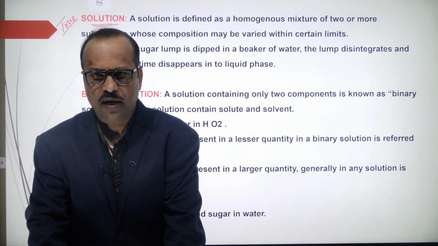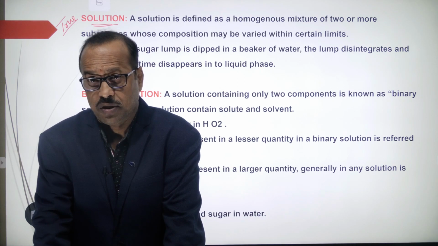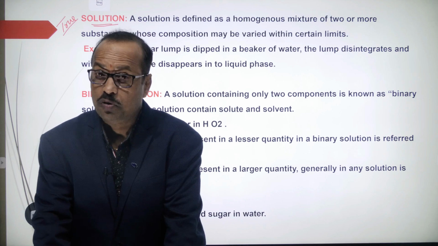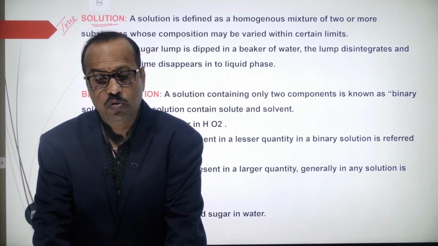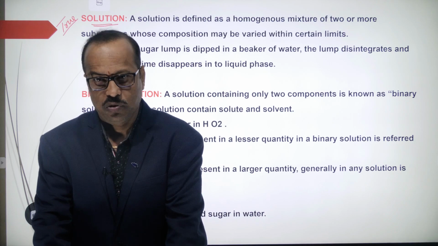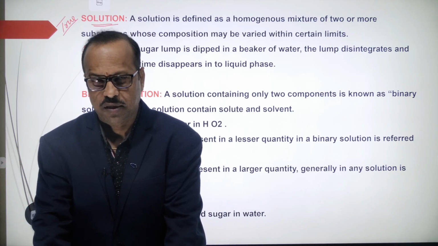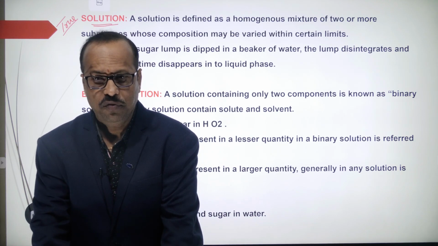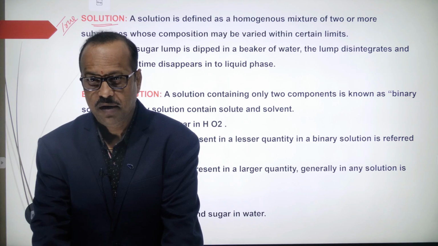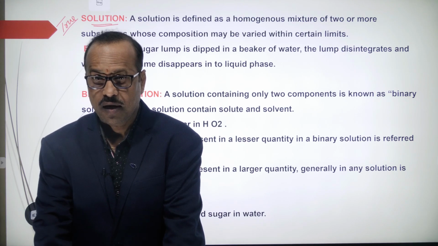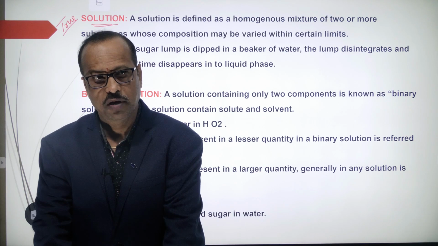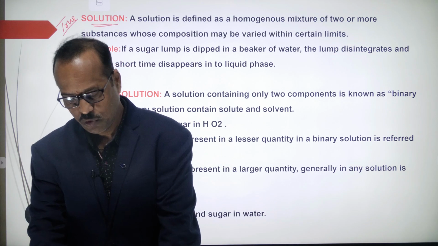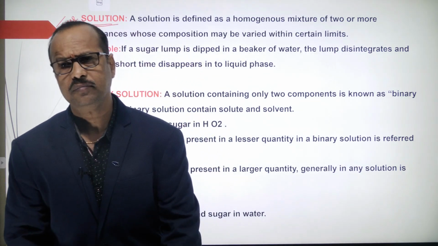True solution, how can you define it? A homogeneous mixture of 2 or more components is called a true solution. For example, if you take a coffee, how can you make it? You can take the milk, sugar and coffee powder. These three are mixing. So here this is a solution. Two or more substances, if they are present, they are called solutions.